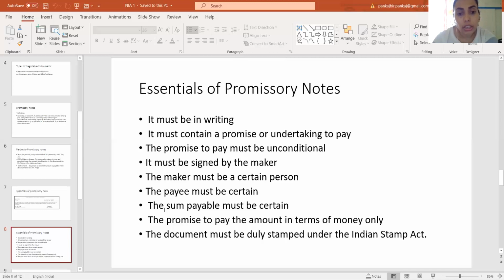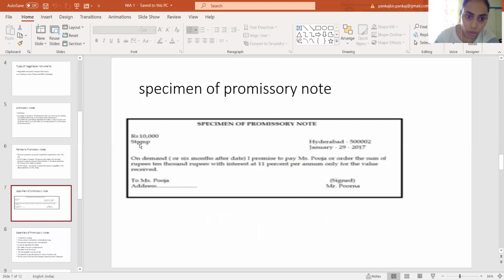The next essential is the promise to pay the amount in terms of money only, which we have already discussed. With the help of a promissory note you can tender only money. You cannot tender any goods or services with the help of promissory notes. The last essential of a promissory note is that the document must be duly stamped under the Indian Stamp Act. That means there needs to be a revenue stamp on the face of the promissory note, which makes it a legal document to be presented in court.